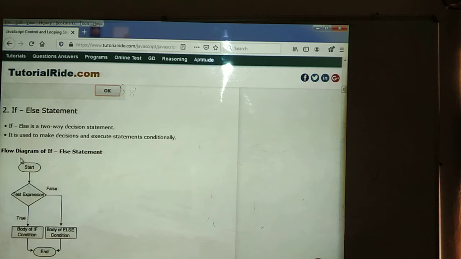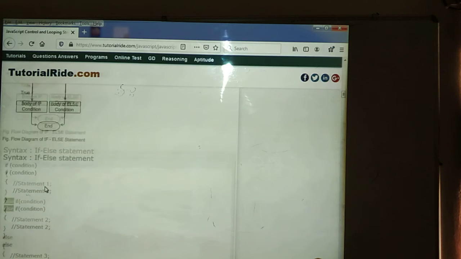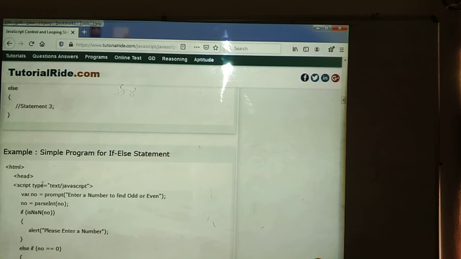This is the flow chart. Here we are going to use the flow chart to derive the if else statement. First, at the starting point, we give the test condition. If the condition is true, the body of the if condition will be executed. Otherwise, if the condition is false, the false block will be executed. This is the flow of the statement execution. We can see a simple example of the if else statement.